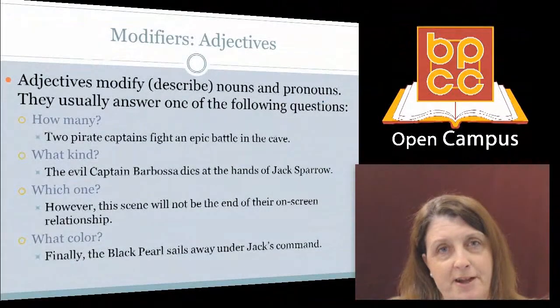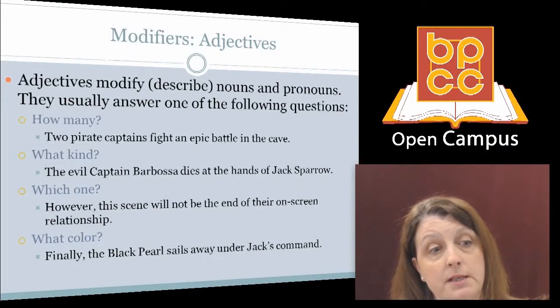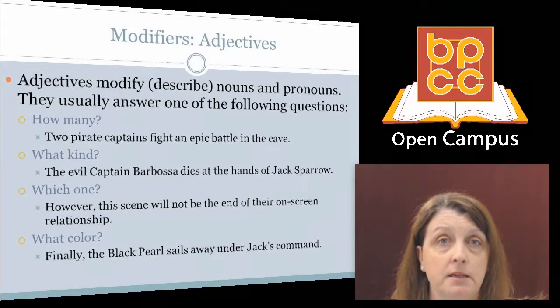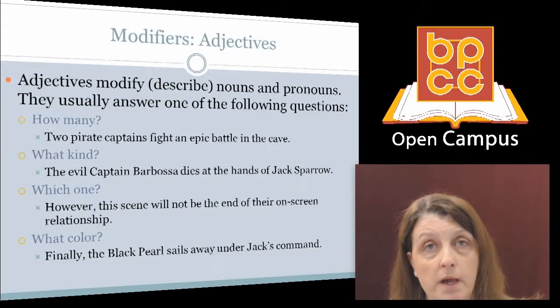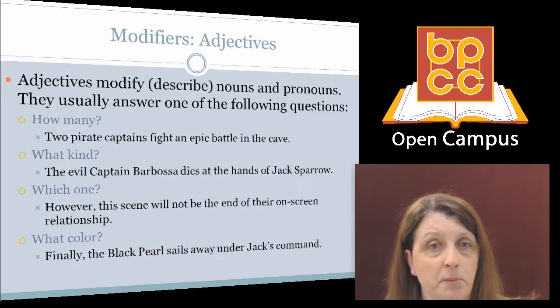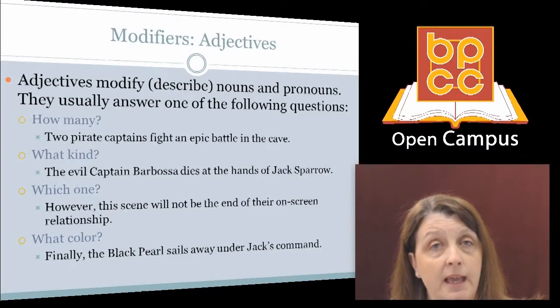Let's talk about modifiers. Adjectives modify or describe nouns and pronouns. They usually answer one of the following questions: how many, what kind, which one, and what color. Here are some sample sentences from my favorite movie, Pirates of the Caribbean: Curse of the Black Pearl. 2 pirate captains fight an epic battle in the cave.